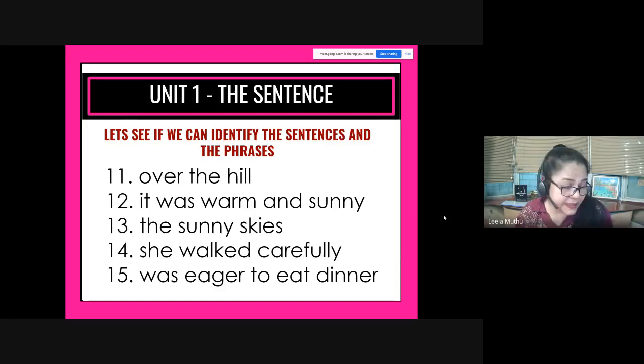Identify the complete sentences. 10, 9, 8, 7, 6, 5, 4, 3, 2, and 1. And time's up. Let's see if you got the correct answer.